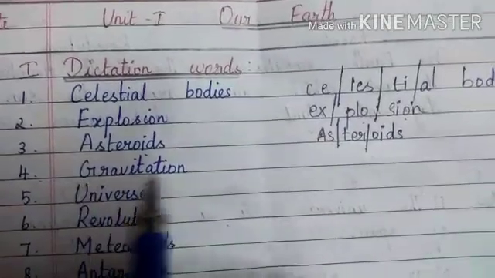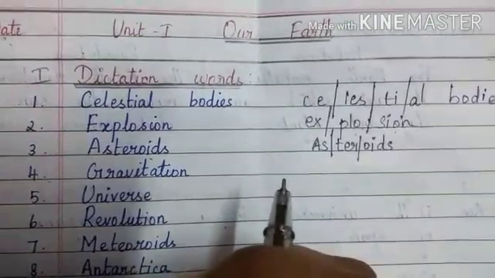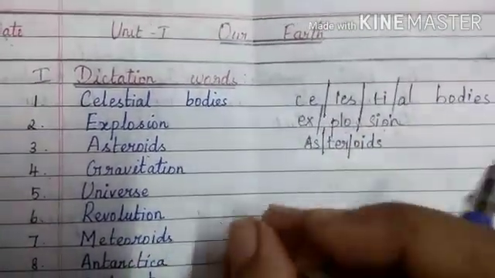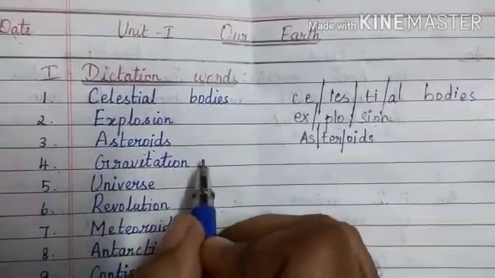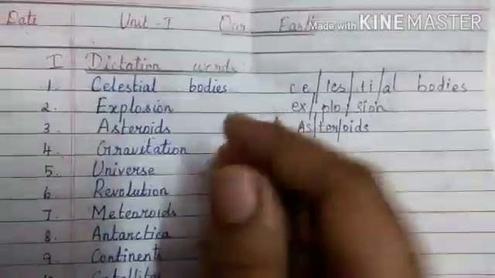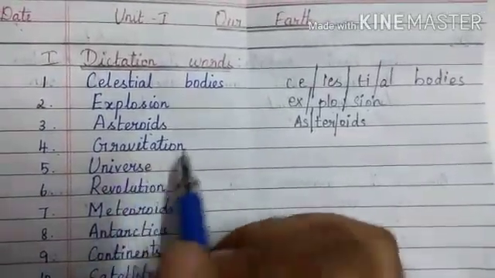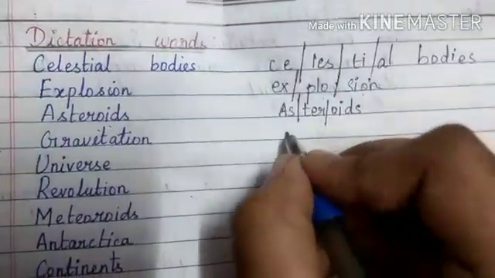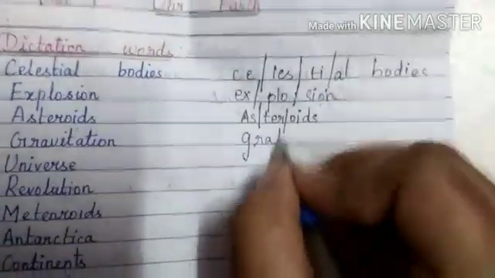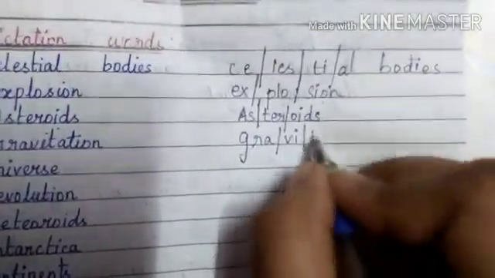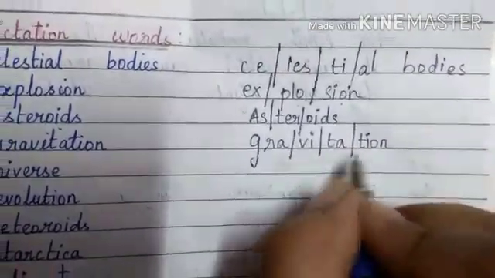Fourth one, gravitation. Gravitation is a force which is used to attract something towards it. Because of the gravitational force only we are able to stand on the earth. So we can split gravitation as gra, G-R-A, V-I, tation, gravitation.